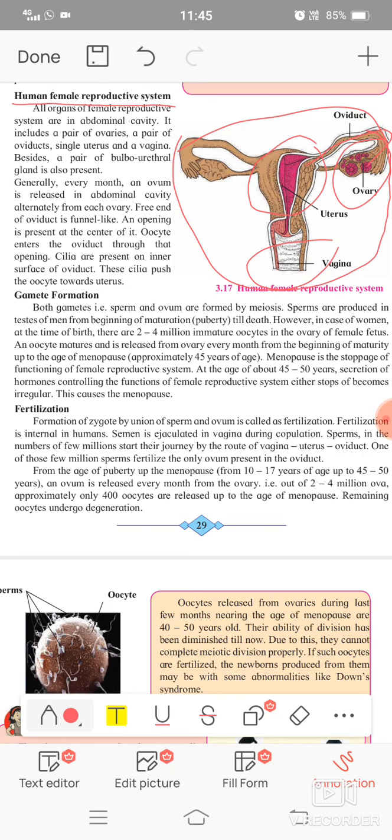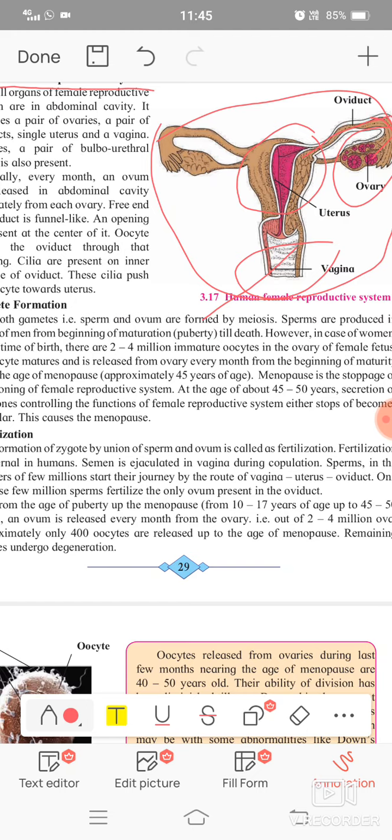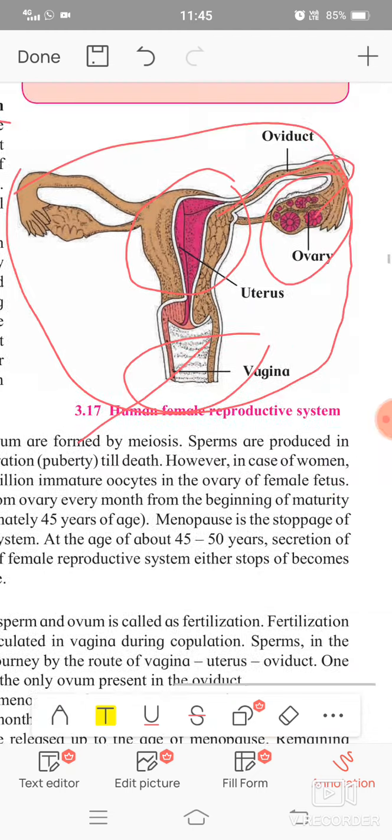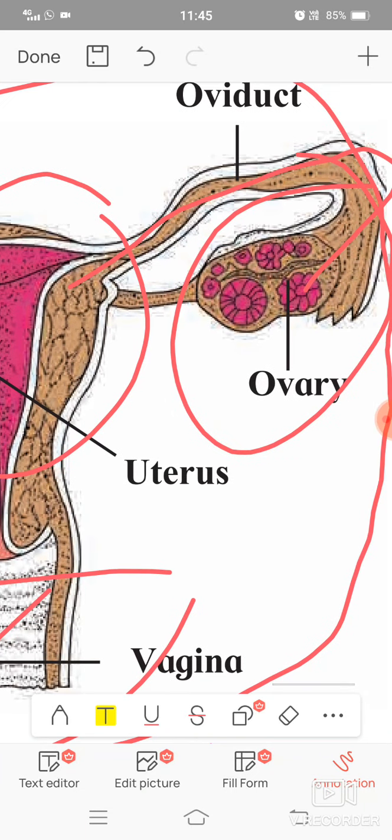So if you zoom into that diagram, we can easily understand how the structure is. This is the ovary.